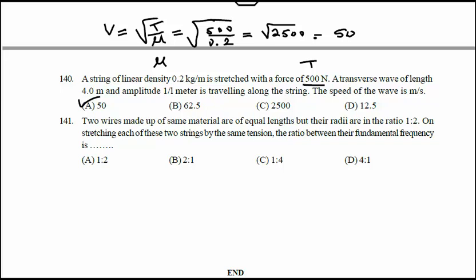See how you are going to solve this question. They are the same material, so rho 1 equals rho 2. Same length, so L1 equals L2. Same tension, so T1 equals T2.